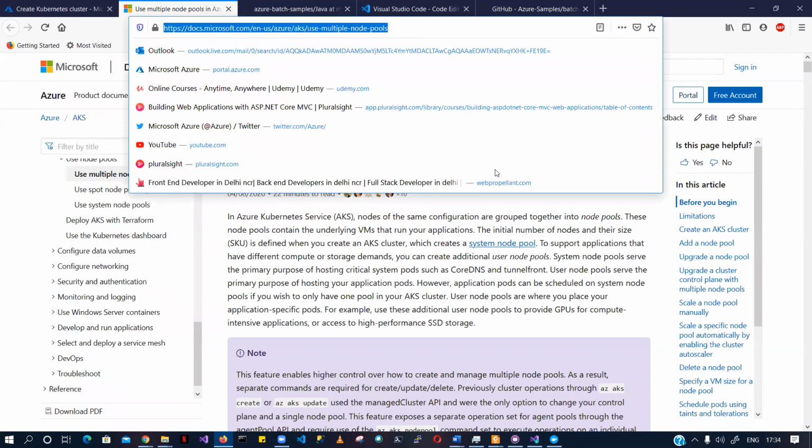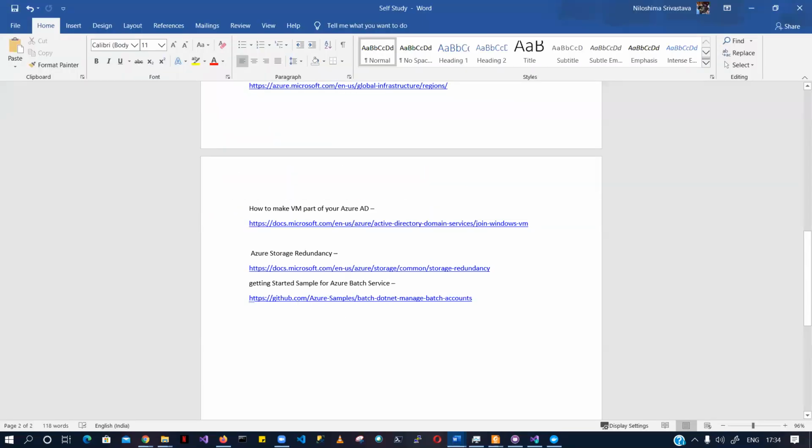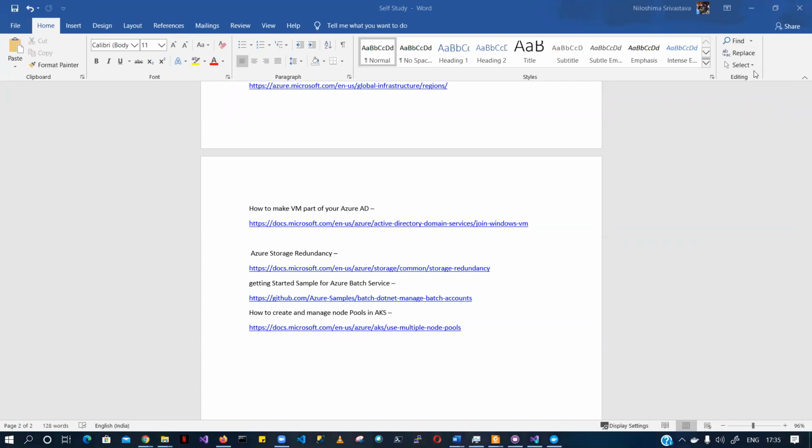I'm adding this to the self-study list: how to create and manage node pools in AKS. Go ahead and check this URL.